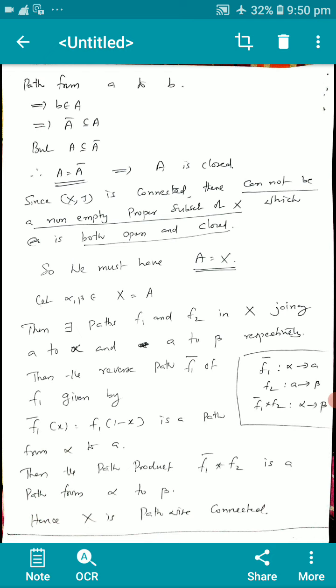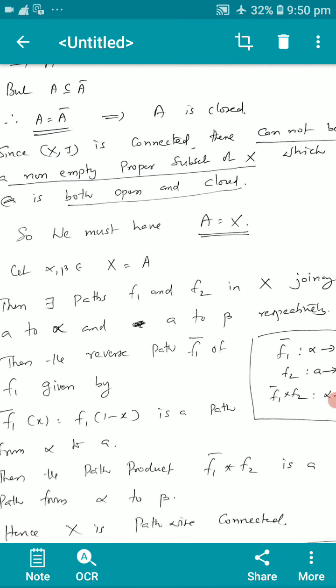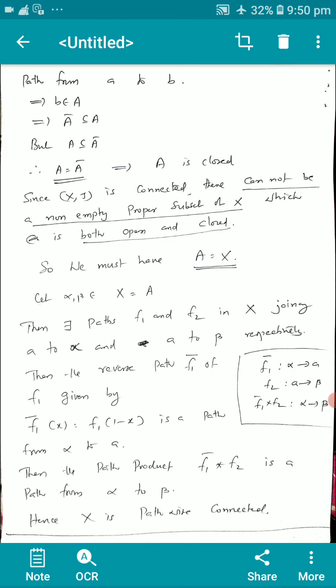Taking alpha and beta in capital X. What is capital X? That is A itself. X equal to A. Then there are paths F1 and F2 in X joining a to alpha and a to beta respectively. And the reverse path F1 bar, given by F1 bar of x equal to F1 of 1 minus x, is a path from alpha to a.